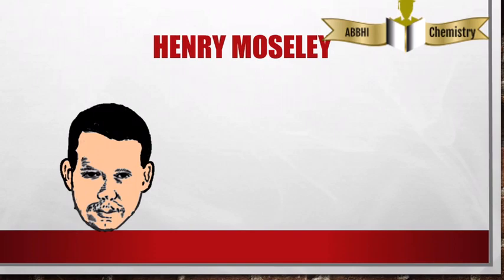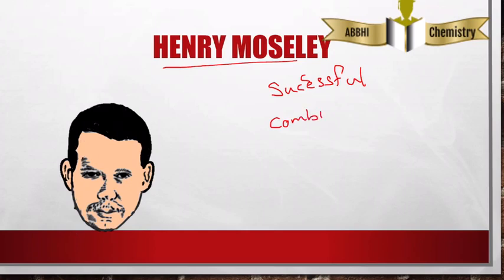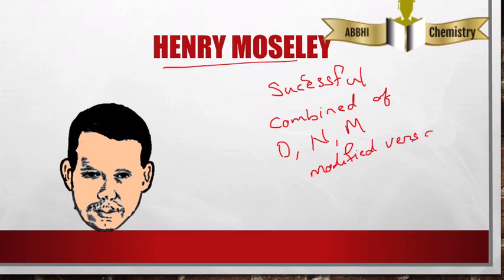Next we are going to learn about Henry Moseley, who is also a successful scientist. His project never failed, because he combined the work of the three scientists, Dobereiner, Newlands and Mendeleev, and made it into a new modified version of his own theory.